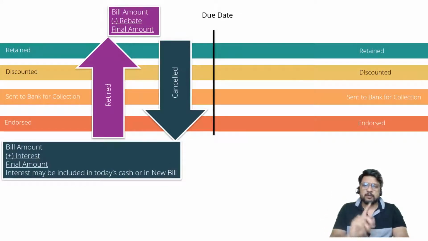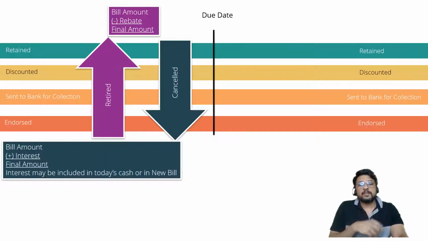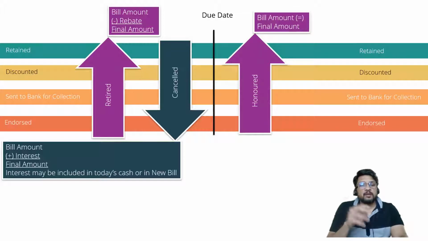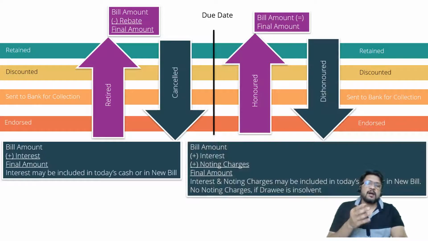It is basically dishonor, but it is called as cancellation because it is in good faith by the drawee upon his request. And if it is honored on the due date, then it is called as only honored, it is not called as retired. And if it is dishonored after the due date or on the due date, in that case it is not called as cancellation, it is called as dishonoring the bill. And now the question may have the information about bill amount as well as interest amount as well as noting charges amount. May have, may not have, it depends.